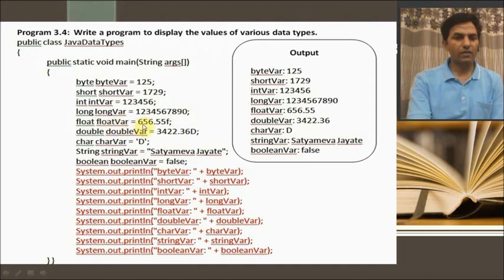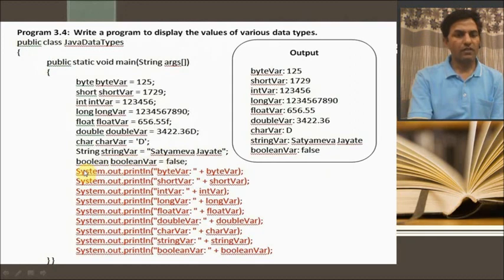Then float, the value is 656.55f. F is for float. Double variable, the value is 3422.36d. D is for double. Again a character I have used, that is char. The char variable, 'D', I have used a single quotation mark, that is the representation for a character. Same, a string variable I have used for Satyamev Jayate. Now boolean value I have used is false.